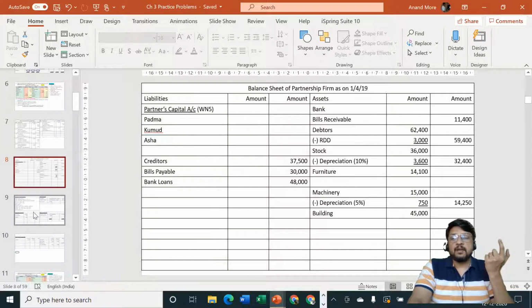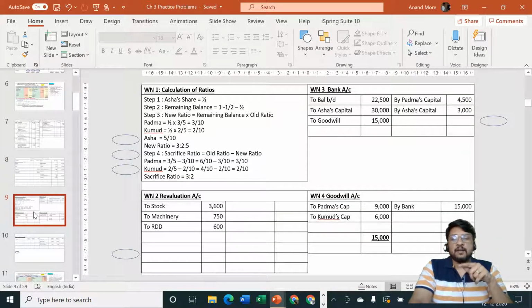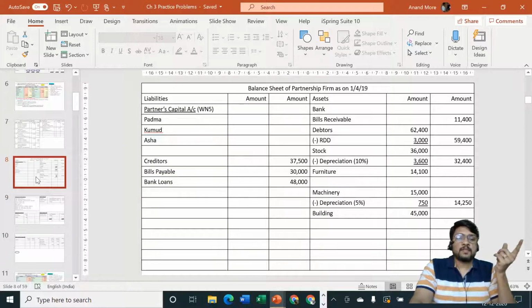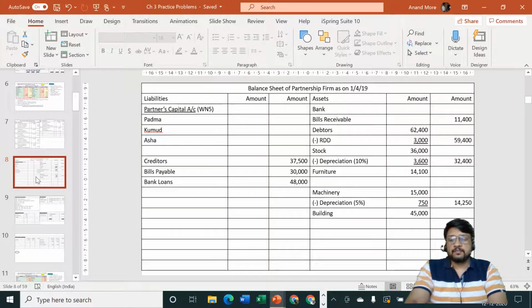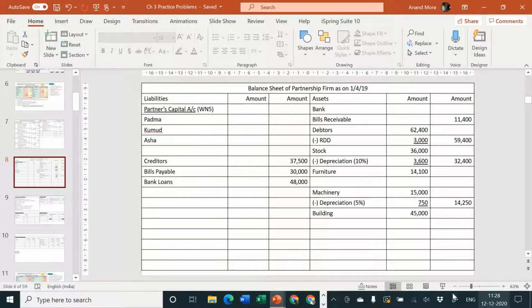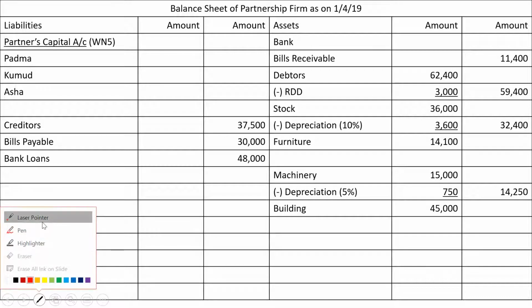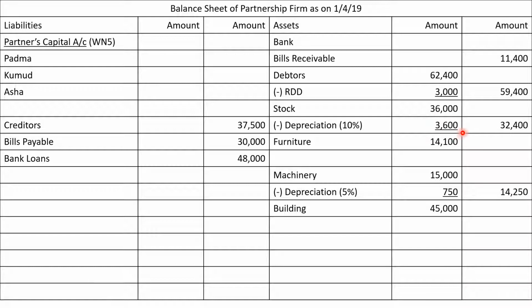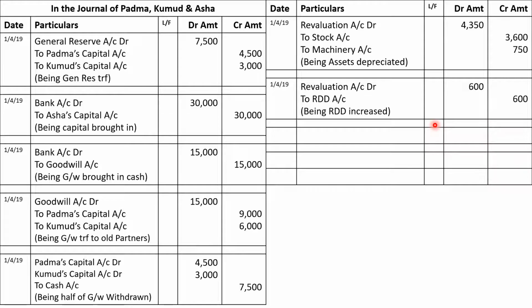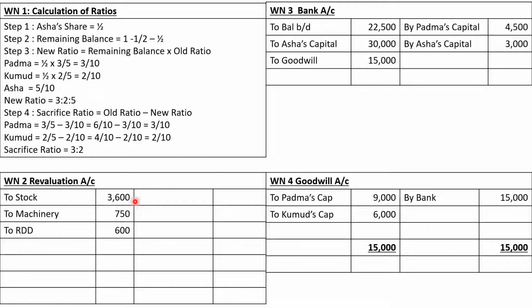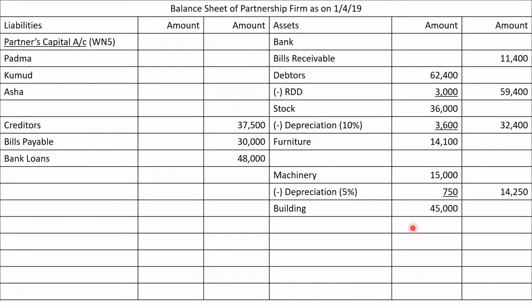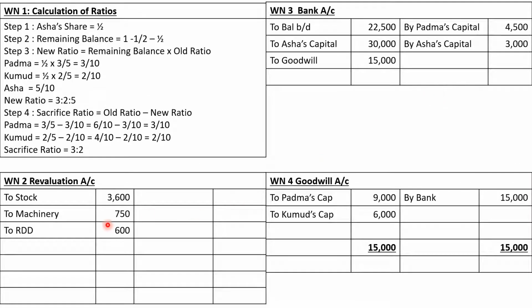So if the revaluation account is having the effect of 600, then the balance sheet should also have the effect of 600. Just like in the case of stock, in balance sheet one effect was 3,600, then in revaluation account other effect was 3,600. Machinery, one effect in revaluation account is 750, then second effect in balance sheet is also of 750. So on the similar lines, if one effect is 3,000 for RDD, then second effect should also be of 3,000. But here it is 600.